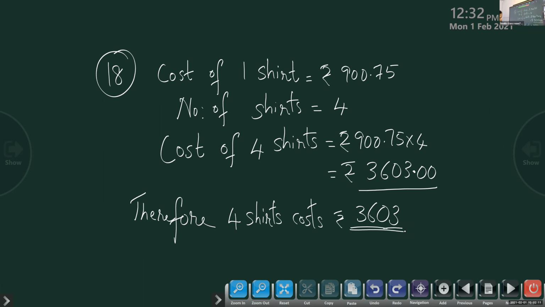Okay. Question number 19. Anina, can you read question number 19? Yes, ma'am. Children, try to write as fast as possible. Then I will send the notes also later. If anybody has any network issue or any problem in writing now, or you have no workbook with you, I will send the notes in the evening. Yes, Anina. Question number 19.